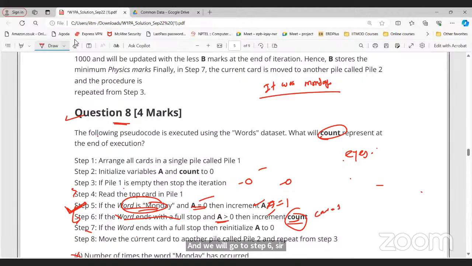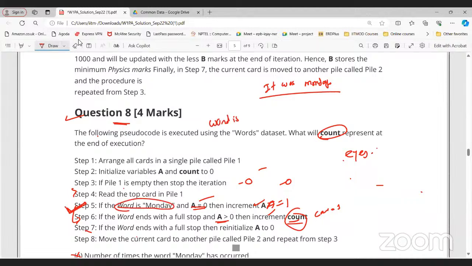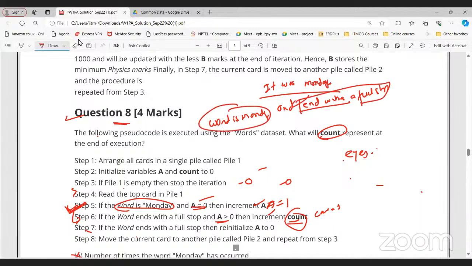Sir, but in step 5, it is only mentioned Monday. There is no full stop. That's what I am asking. That's what I'm saying now. These are two different conditions. So word is Monday, only that's it. If I say word is Monday and ends with full stop, is this condition there in step 5? No, sir. Then how are we considering full stop at step 5? You cannot consider full stop. We don't have any information, right? And this condition is not there. So this is a different condition. Sir, if it was Monday full stop, then we will go to step 6. But if there is no full stop on Monday, we will do step 5, right, sir?